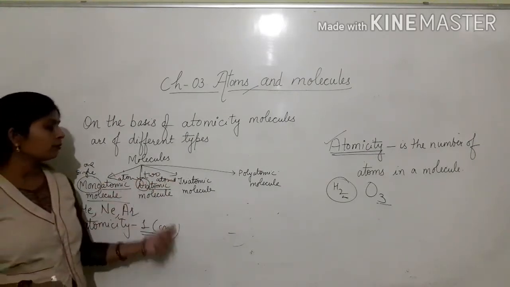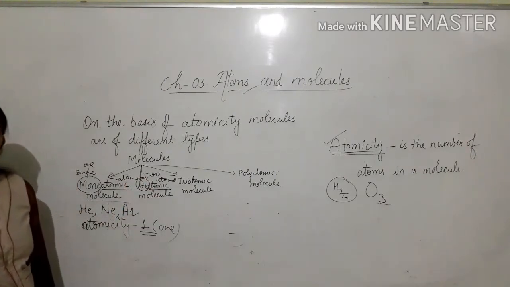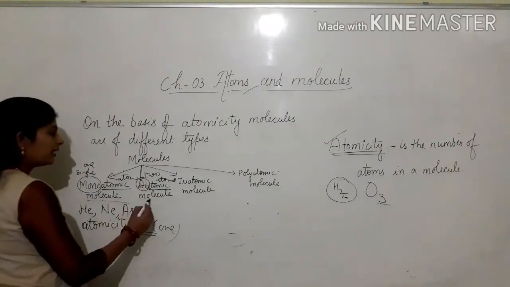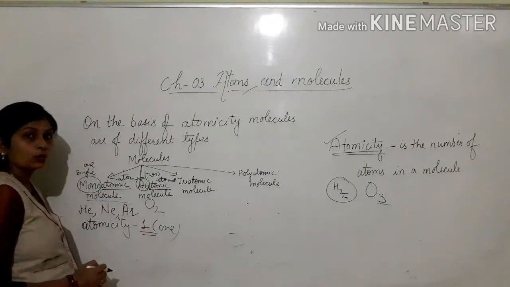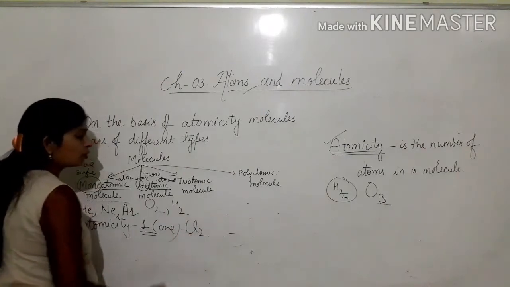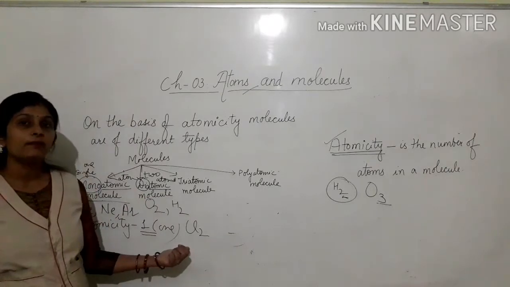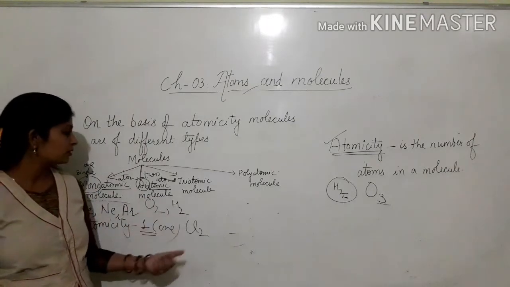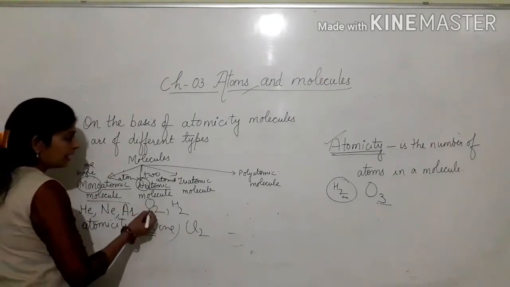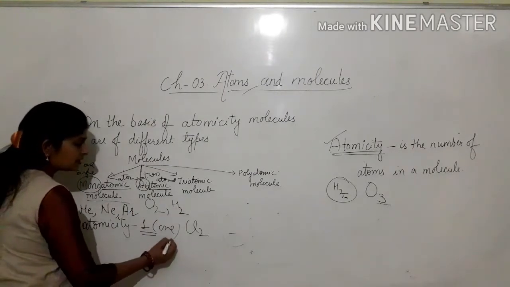So a diatomic molecule is a molecule having 2 atoms, like oxygen gas molecule O2, hydrogen gas molecule H2, chlorine gas molecule Cl2, etc. You can see these molecules have 2 atoms, so they are known as diatomic molecules. Their atomicity is 2.